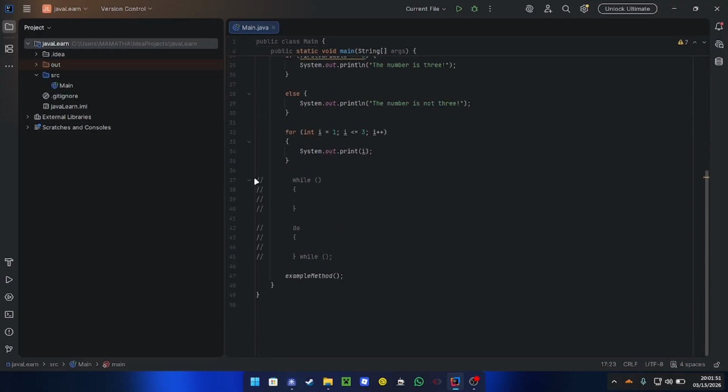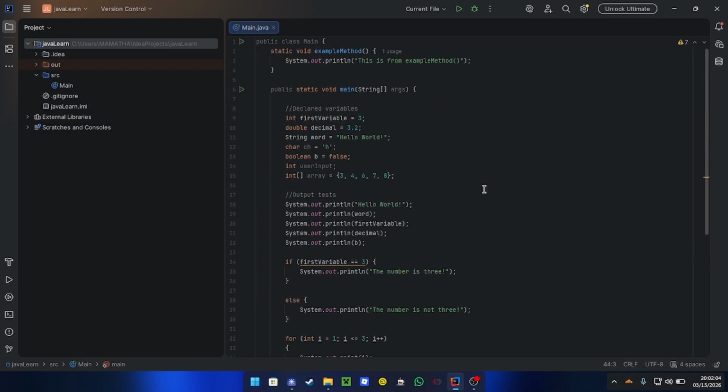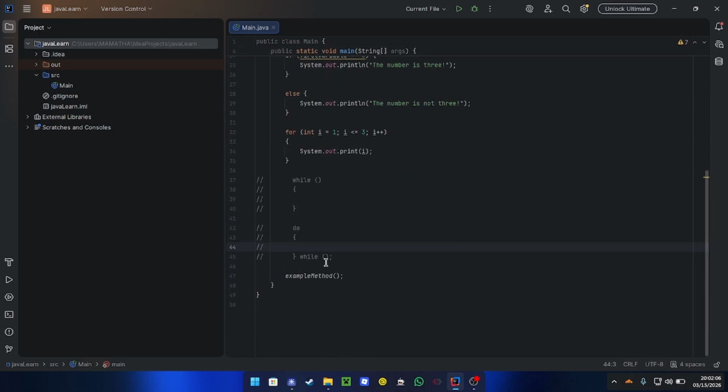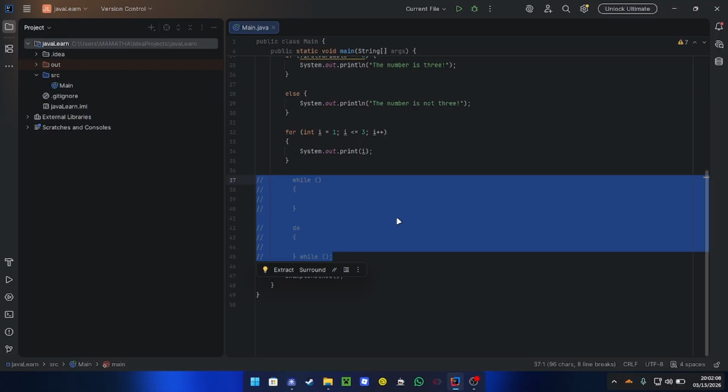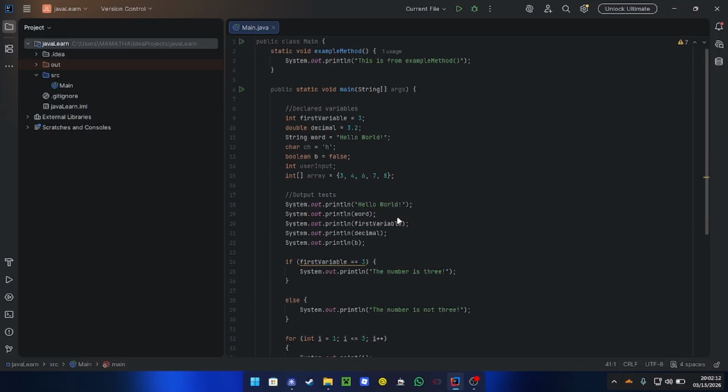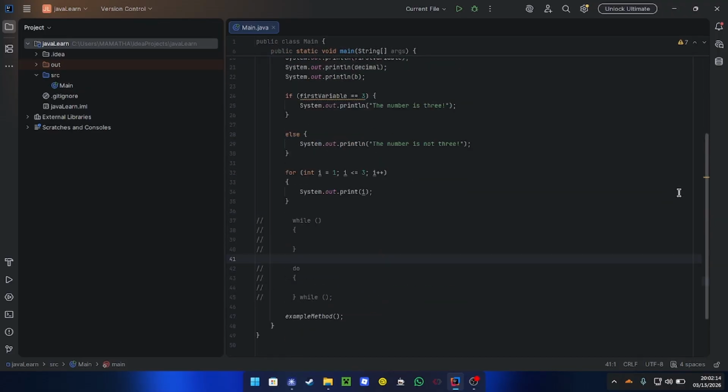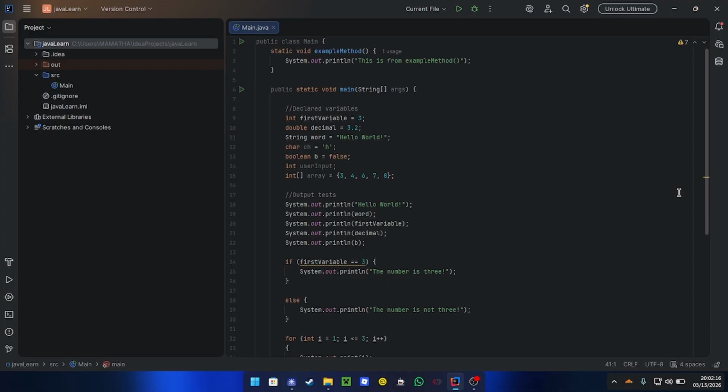I've also commented out the while loop and the do while loop we've done before because there's no code in that, and if I run it right now without the comments, it will shoot me an error. But that's not going to happen because I've commented out code, and now it's going to treat that as text. Comments are very useful. You should definitely use them, especially in FRC Java.